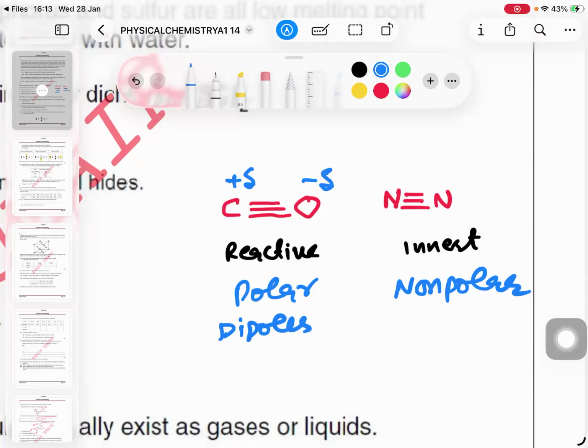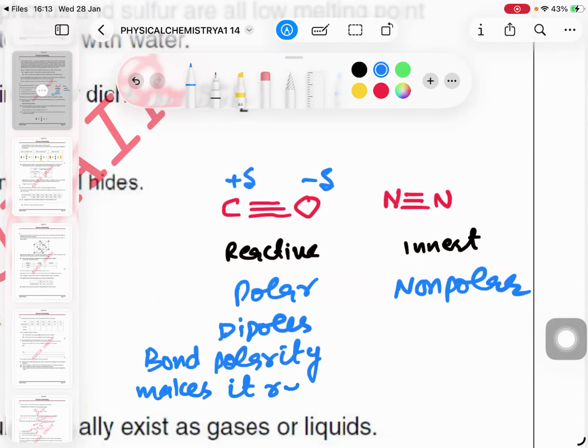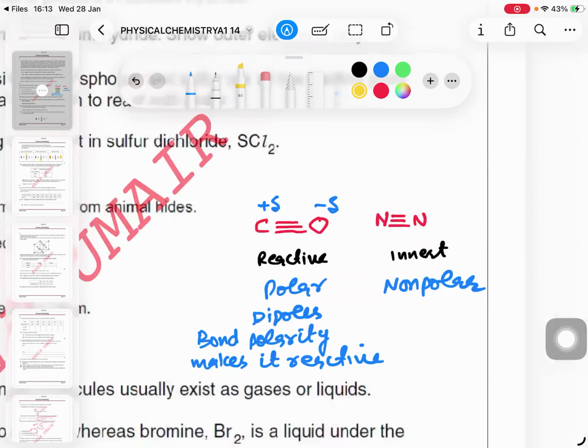Bond polarity also makes the compound reactive. Okay, next.